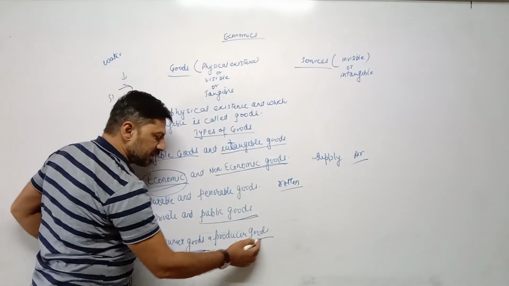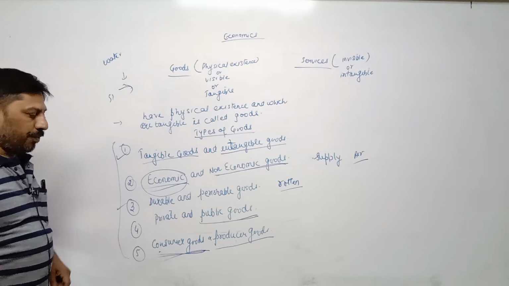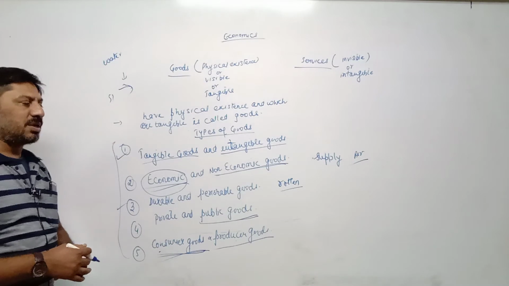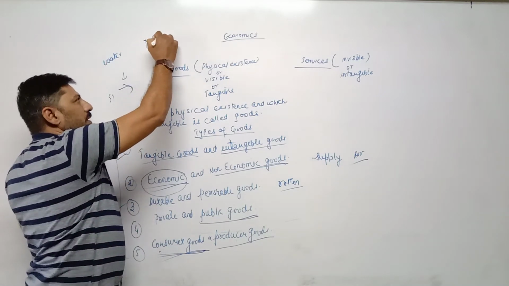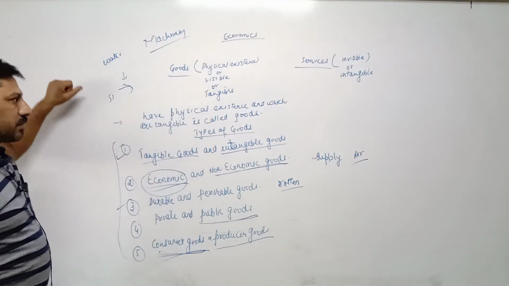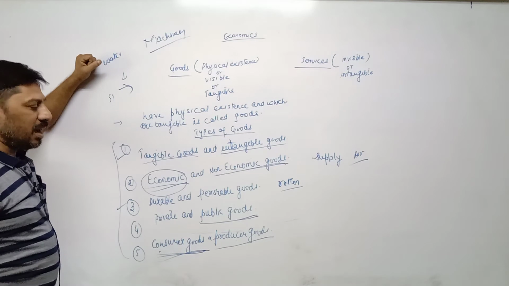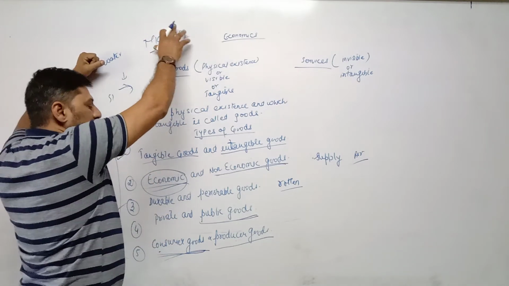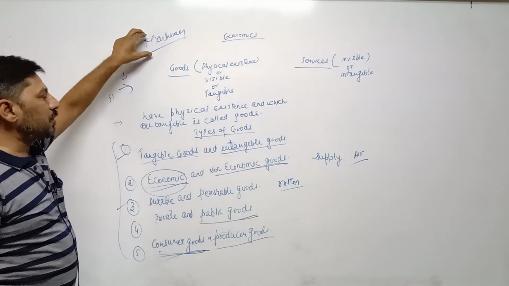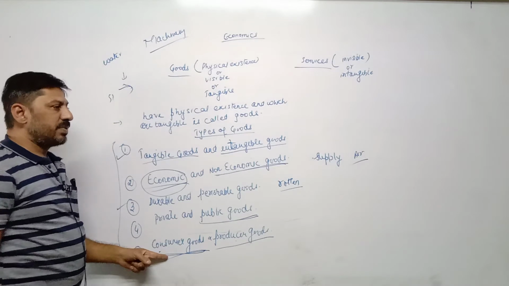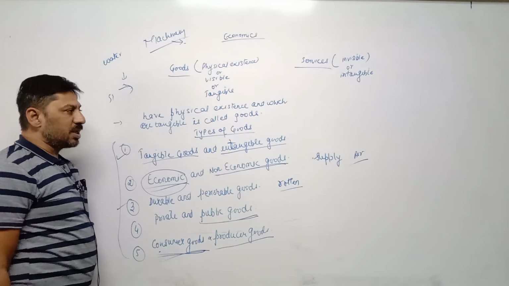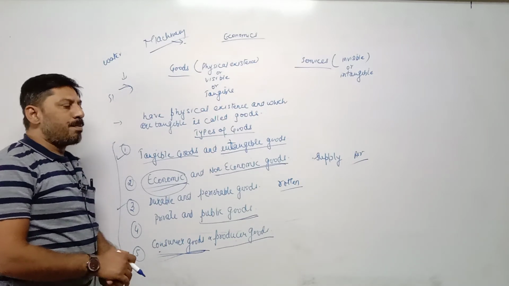Now, what are producer goods? The goods which fulfill the requirement of producers. For example, machineries. We are not demanding machinery, but machineries are used for the production of such goods, or in simple language, machineries are used for production of consumer goods. But such machineries are purchased by producers. That's why they are called producer goods. Means the goods which are used by producers for production purposes.